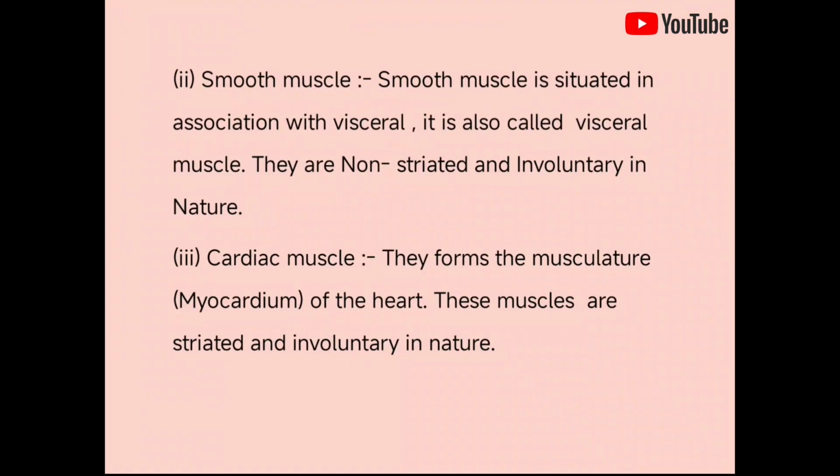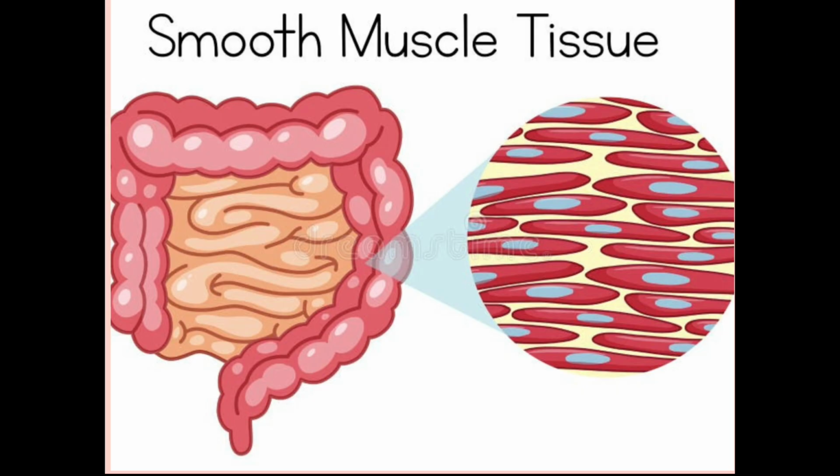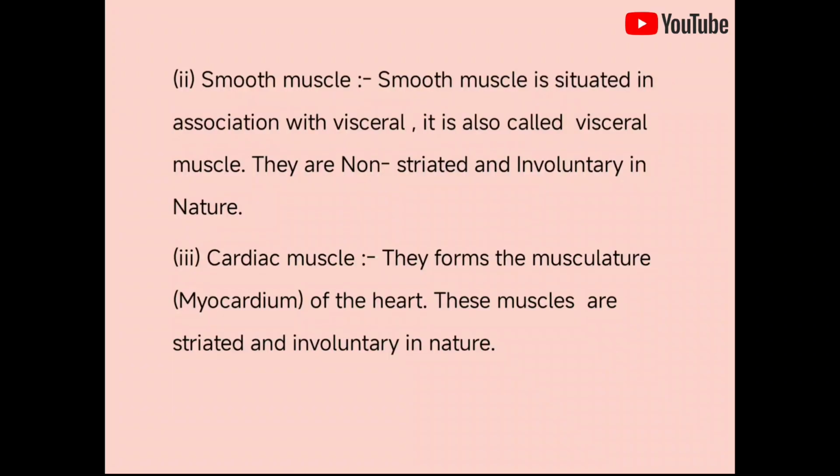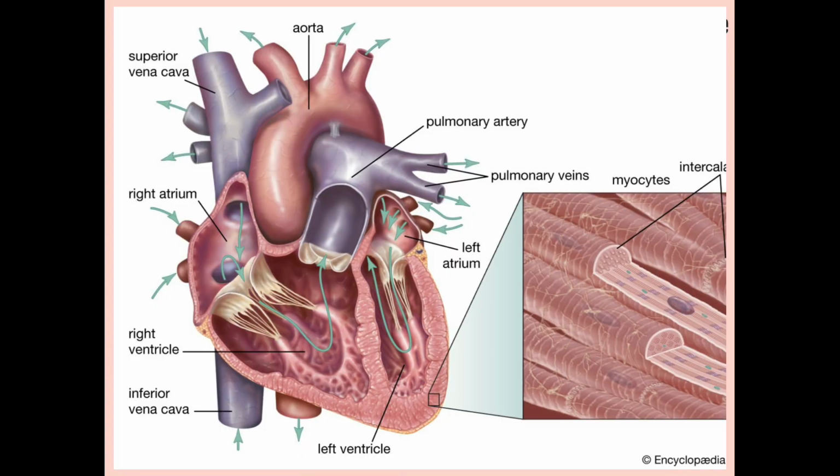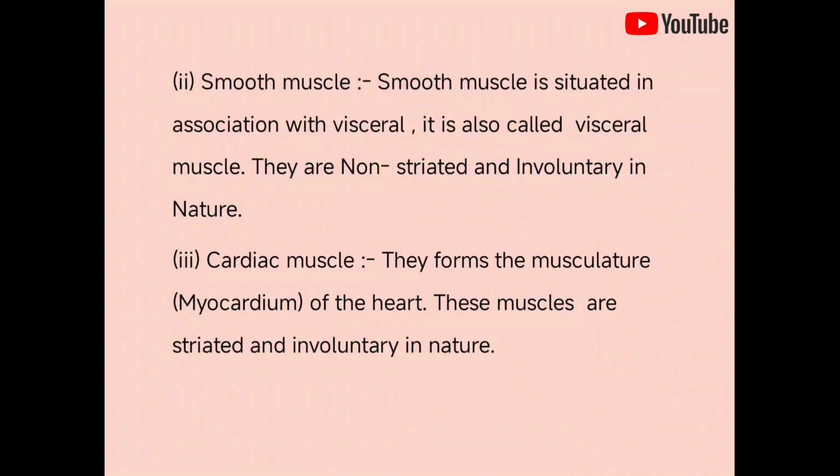Second, smooth muscle. Smooth muscle is situated in association with viscera. It is also called visceral muscle. They are non-striated and involuntary in nature. Cardiac muscle. Cardiac muscles are present in the myocardium of the heart. These muscles are striated and involuntary in nature.